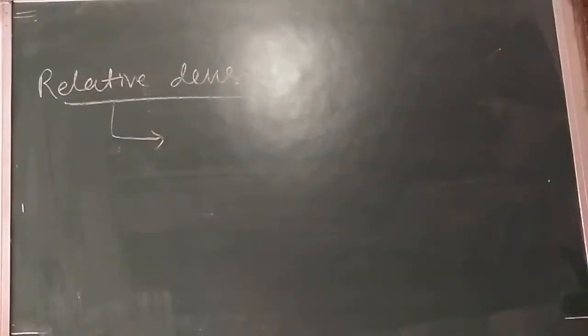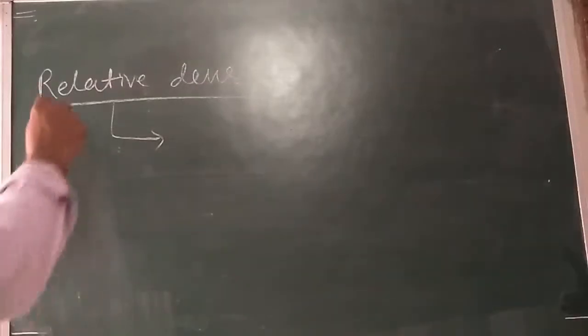So I can say, children, relative density is the ratio of the density to that of water at 4 degrees centigrade.